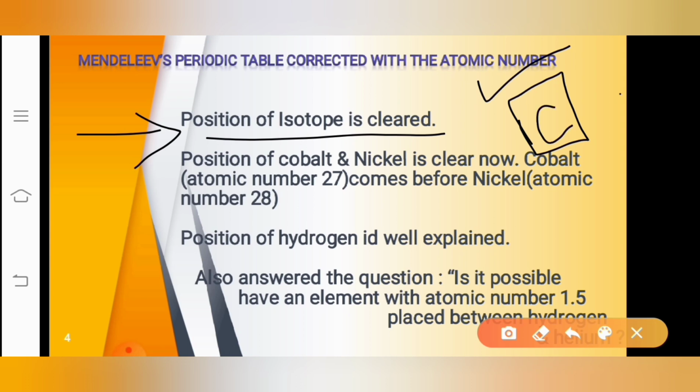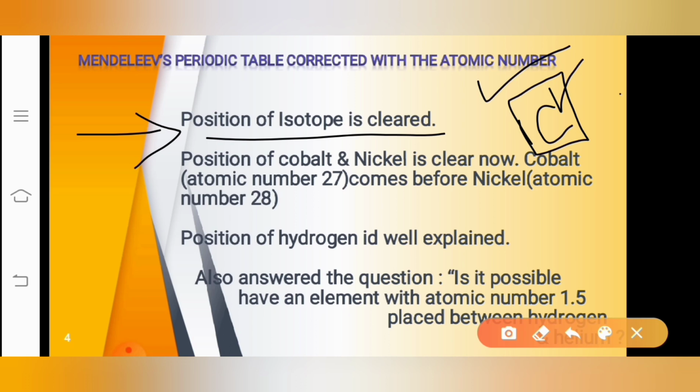The isotopes of carbon, as I showed you, are C-12, C-13 and C-14. We cannot give different places for carbon in the periodic table. Instead, we can use the atomic number to place carbon.